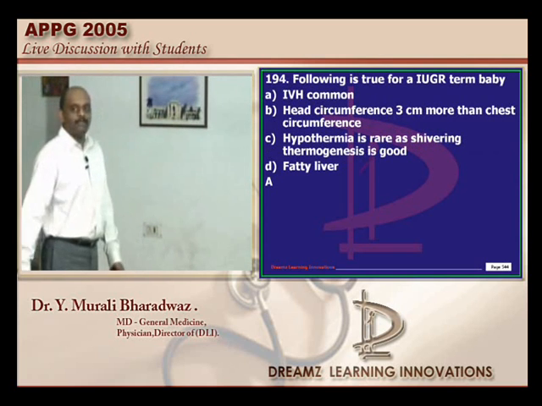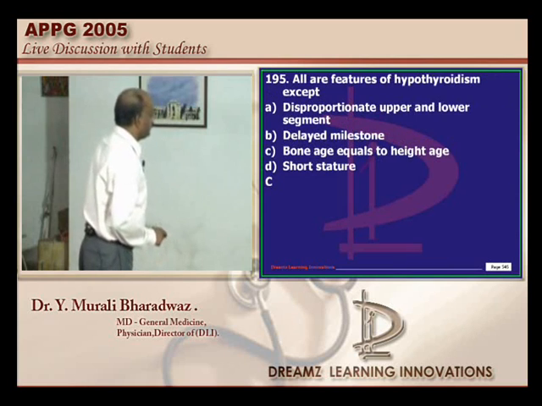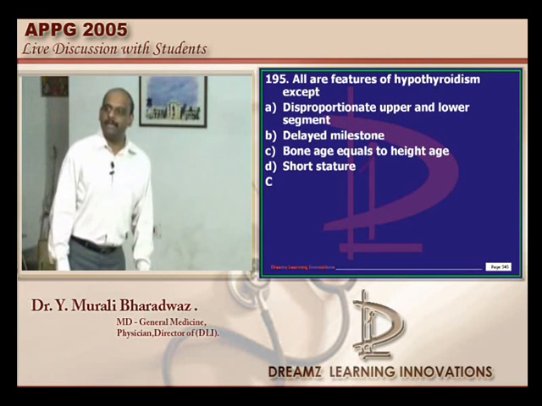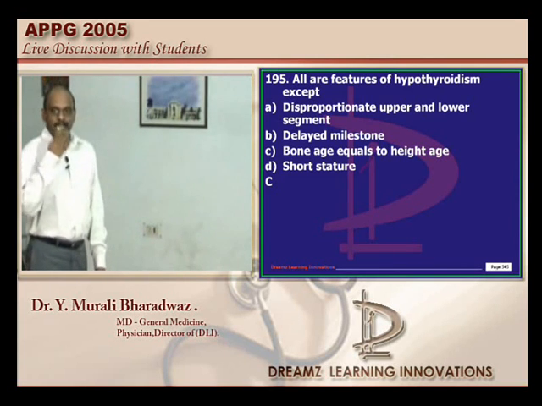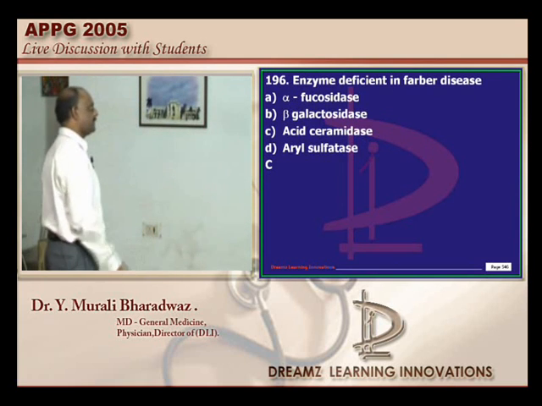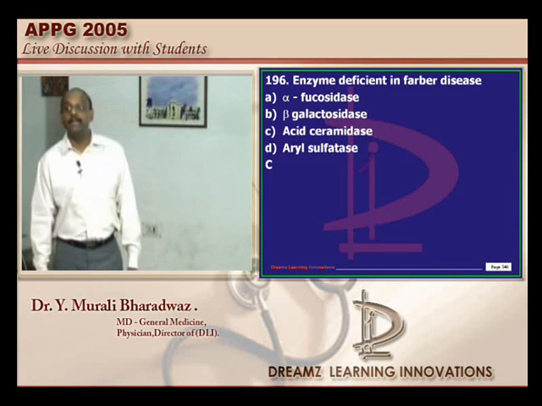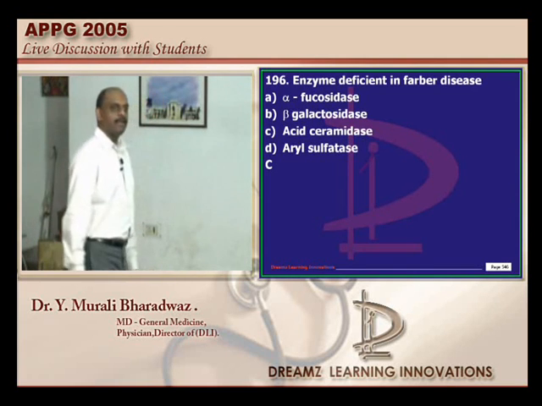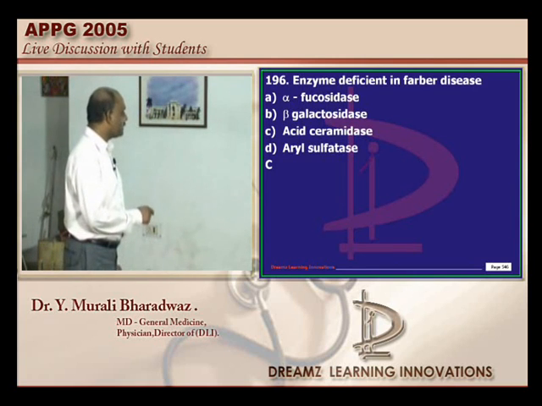An IUGR term baby can have the problem of intraventricular hemorrhage. What is the feature of hypothyroidism, doctor? Bone age and height age will differ from each other, but otherwise short stature, delayed milestones, delayed dentition, teeth eruption, all these things are the classical features. In Fabry's disease, what is the enzyme deficient? What do you see in the case of McArdle's disease? Yes. So among this, what is the answer?